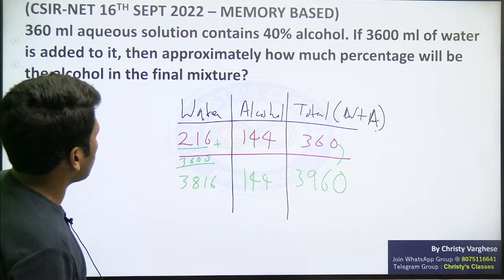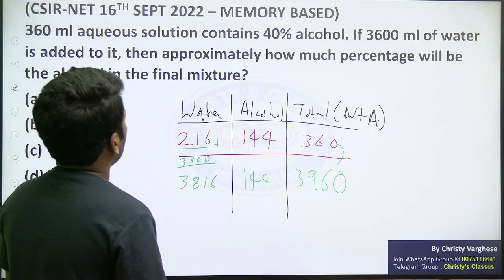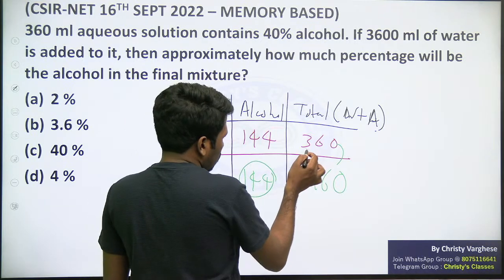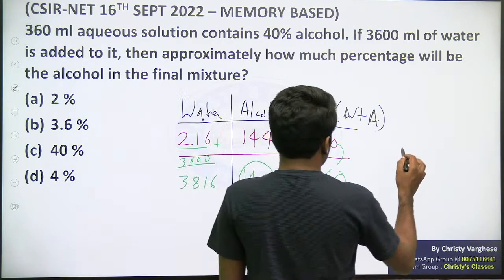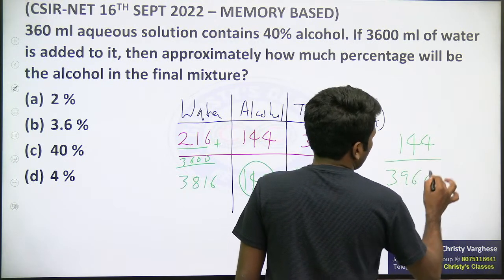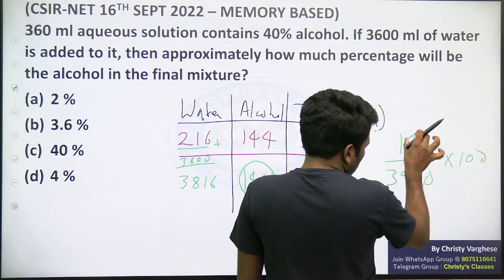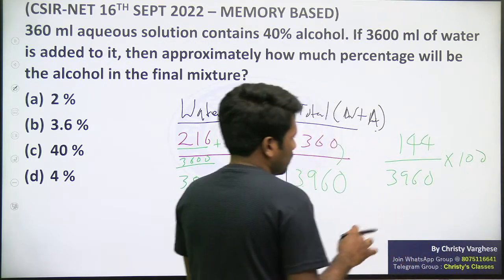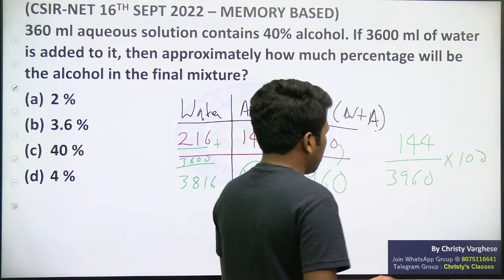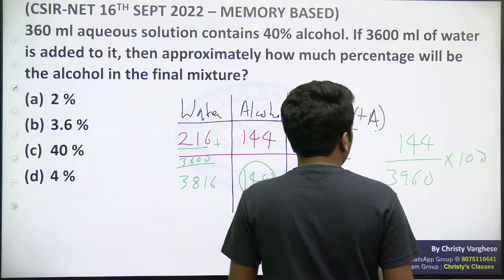Now the question is asking approximately what percentage will be the alcohol in the final mixture. So alcohol 144, not out of 360, but 144 out of 3960, into 100. Alcohol content by total into 100. If you know mental math, this can be done faster, but here you can use paper math because that needs thorough practice.